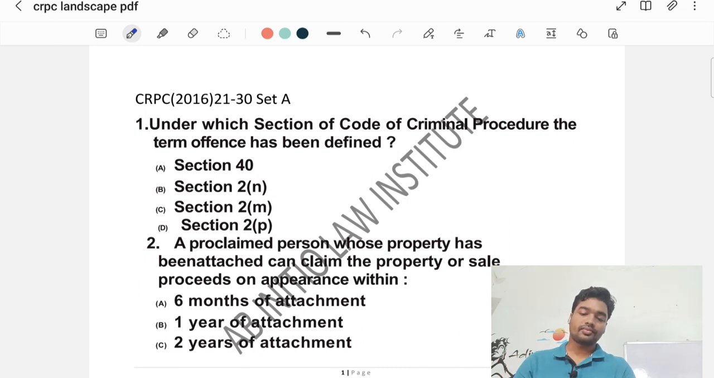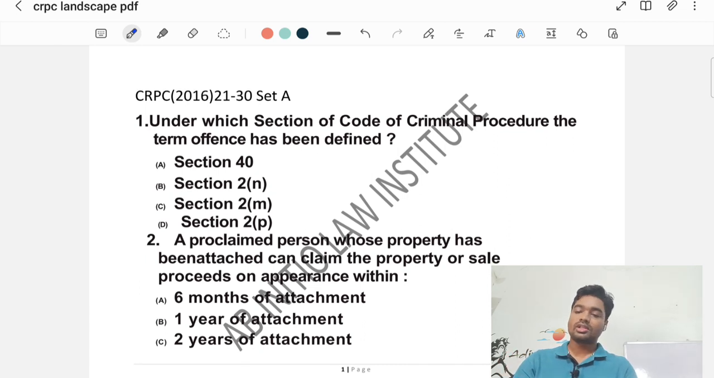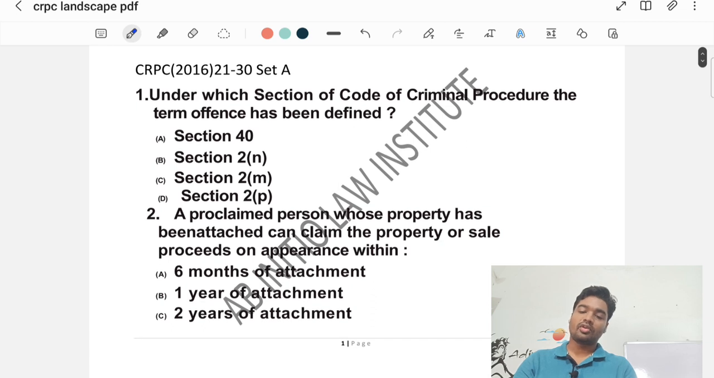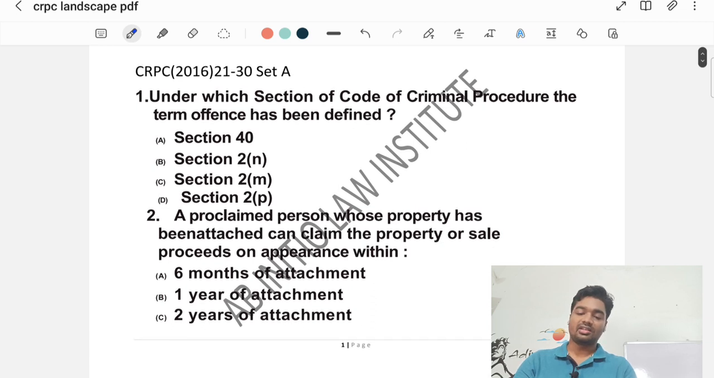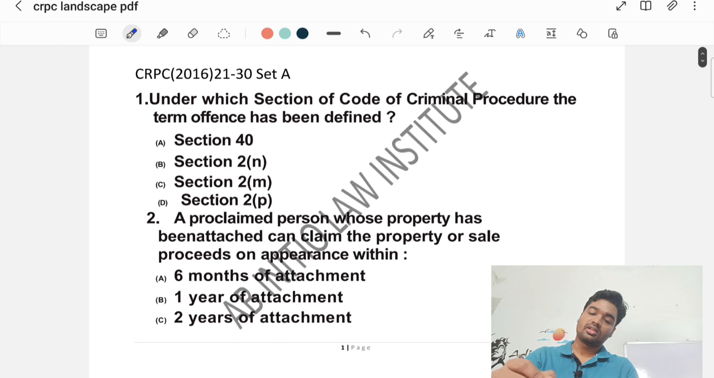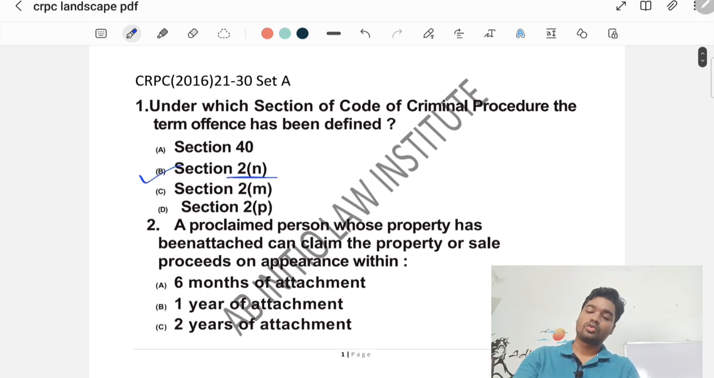The first question is, under which section of CRPC the term offence has been defined? The answer would be option B, section 2N. 2O talks about the officer in charge of police station, and here section 40 talks about the offence under IPC.